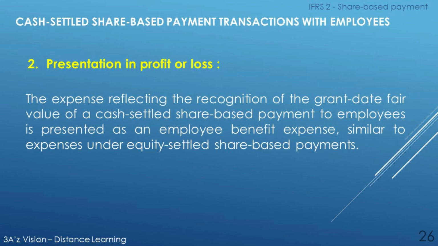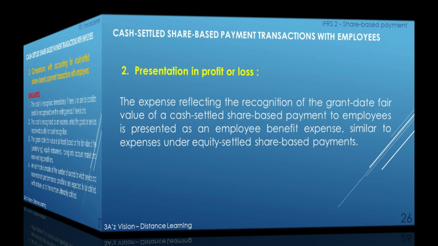The second factor of this element, that is presentation in profit or loss. The expense reflecting the recognition of the grant date fair value of a cash settled share-based payment to employees is presented as an employee benefit expense, similar to expense under equity settled share-based payments.